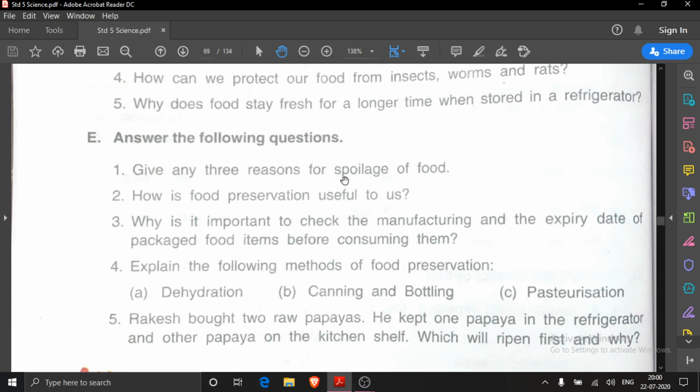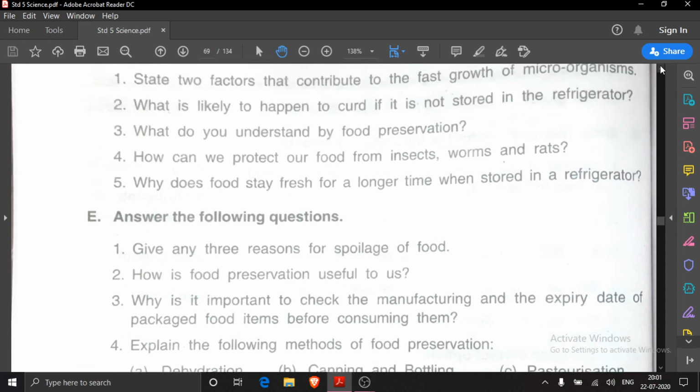You all know what is spoilage of food? When food is not edible, it is being spoiled. And 3 reasons we have discussed just now. At the top you will write, following are the 3 reasons for spoilage of food. And which 3 reasons?